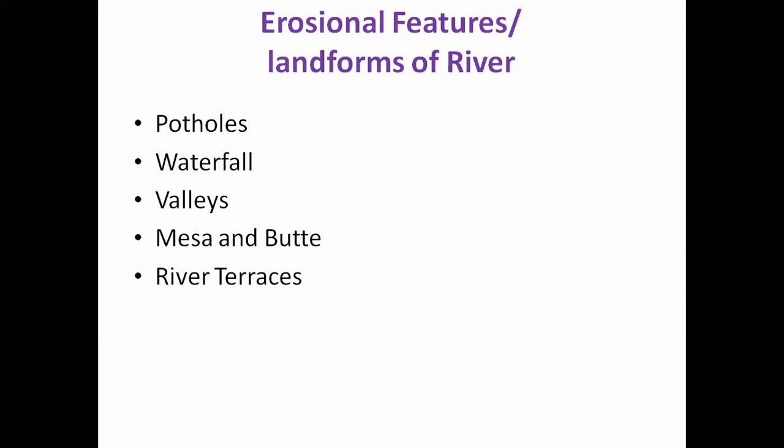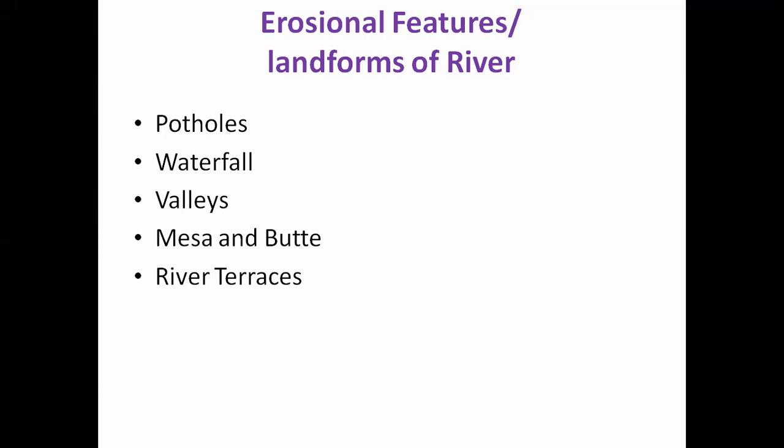Due to the erosion of the river, a number of erosional structures are developed, but here we are going to discuss the structures or features, also known as landforms, which are important from our civil engineering point of view. Only those features we are going to discuss here. These are the important structures: pothole, waterfall, valleys, mesas, butte, river terraces. Each feature we will discuss in detail.